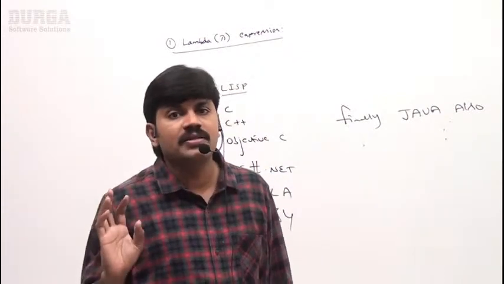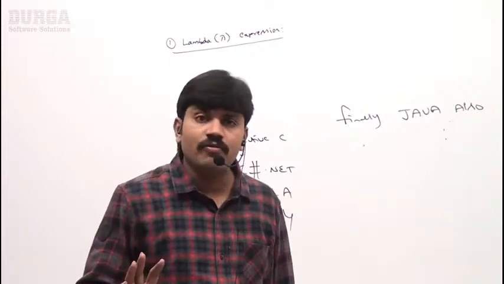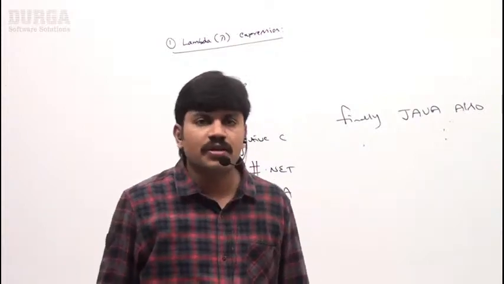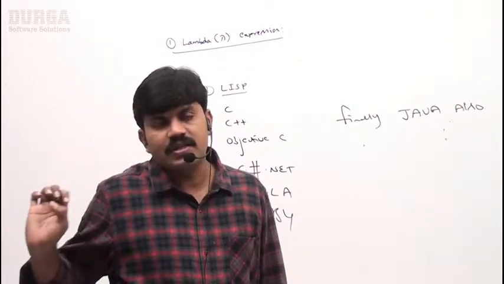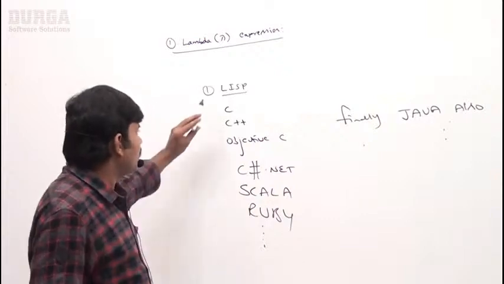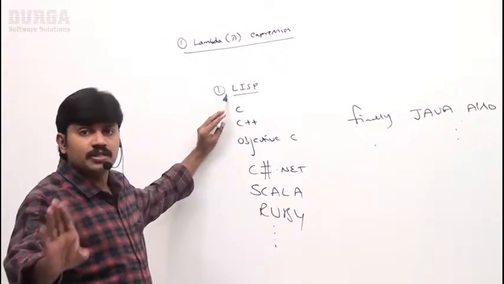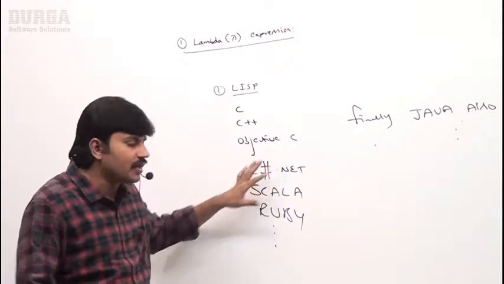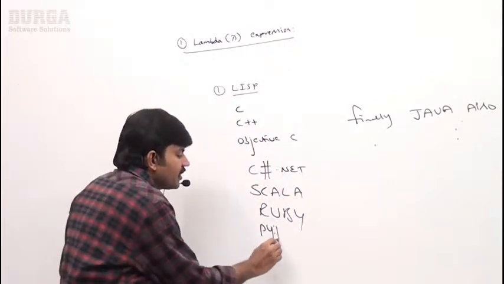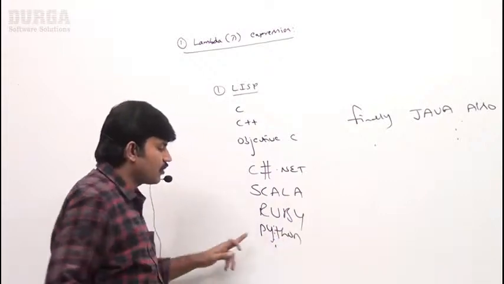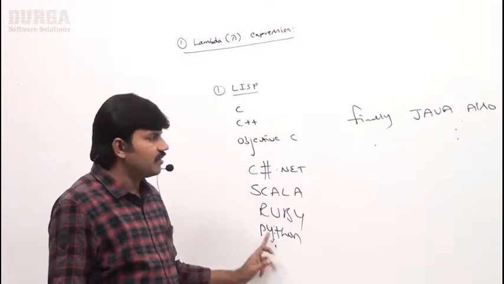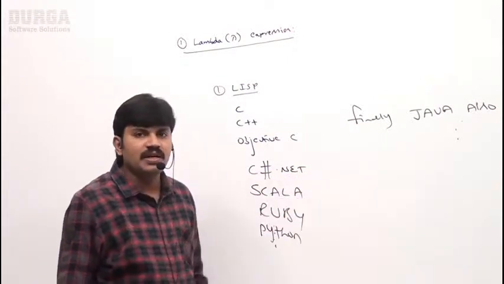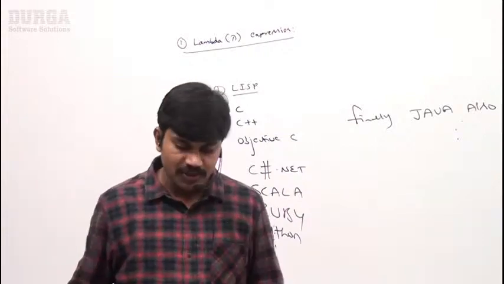So lambda calculus was a big change in the mathematical world. Because of its benefits, slowly programmers started using it in regular coding also. Lisp is the first programming language which uses lambda expression. These various other languages are already using lambda expressions. Even in Python also. You may have heard that currently it's the most popular language, Python. At last, finally Java came. Even in Java also we started using lambda expressions, right?